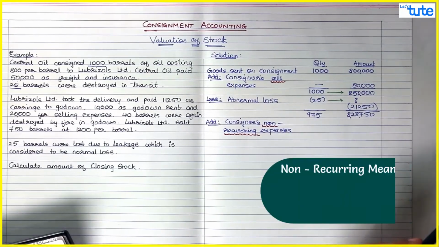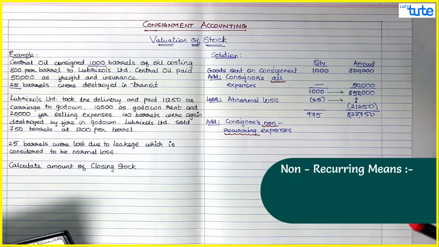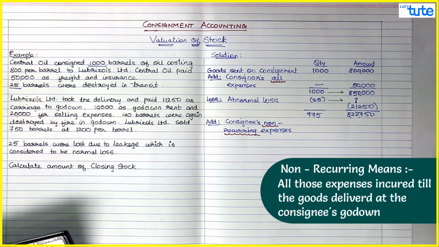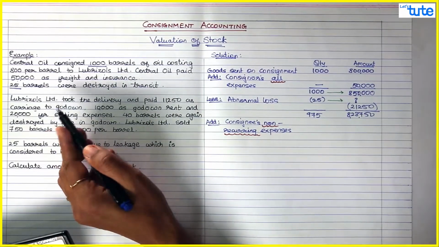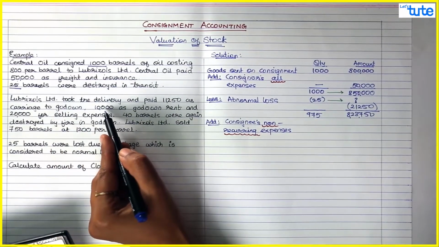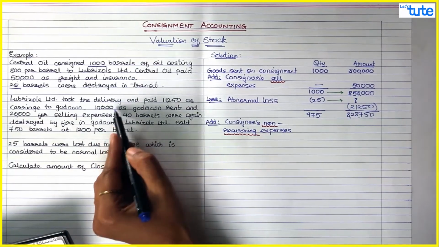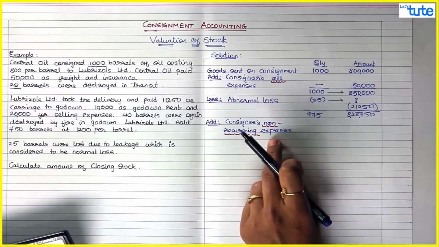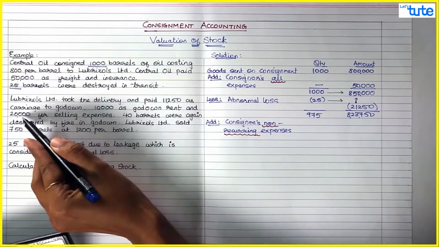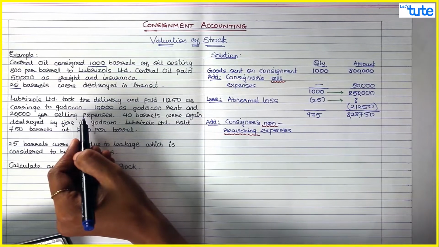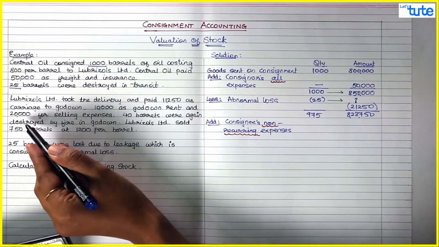Non-recurring expenses means all those expenses incurred till the goods reach the godown of the consignee. So 11,250 is paid as carriage to godown, so that would be added. 10,000 is godown rent. This will not be added to non-recurring expenses, because this rent is incurred once the goods reach the godown. So we will not add this expense. And 20,000 is selling expense. Again, this is not a direct expense for the purchaser, so selling expenses are not added.